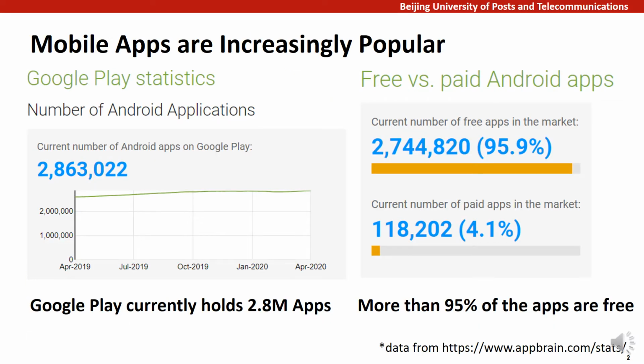The mobile app ecosystem has seen rapid growth in the past few years. Stats from MadDroid show that the number of apps in Google Play has reached 2.8 billion this year, and this number is continuing to grow. In the meantime, more than 95% of these apps are free. Recent studies also revealed the trend that more and more paid apps have been released as free ones by their developers.